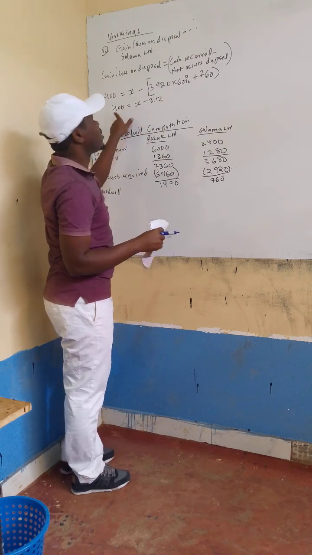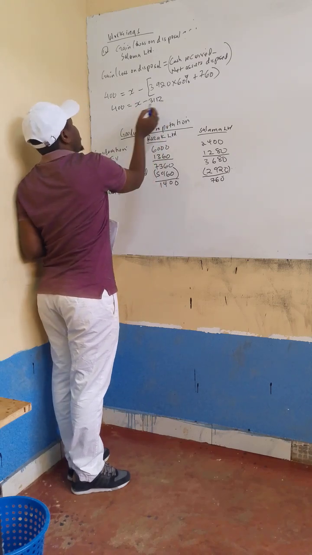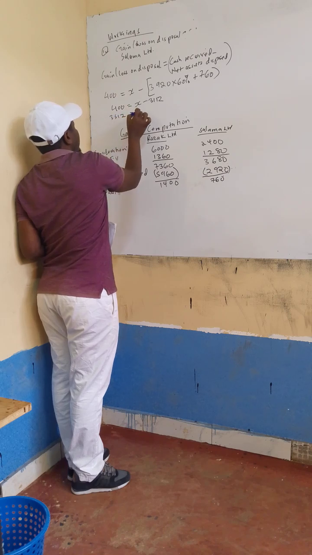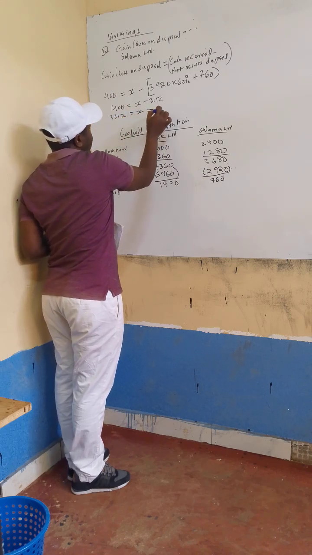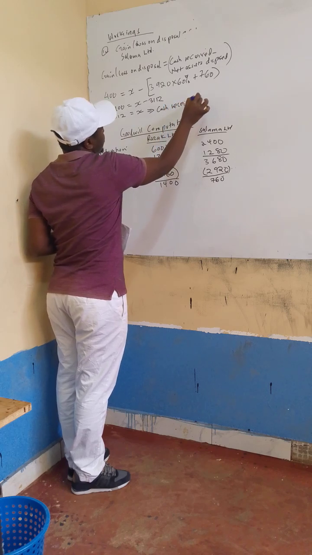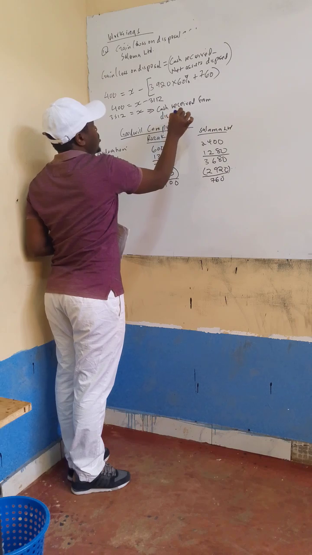Of course, if you take this negative to the other side, it will be positive. So X will be 3112 plus 400, which is 3512. So 3512 is equal to X, the cash received from disposal of Salama Limited.